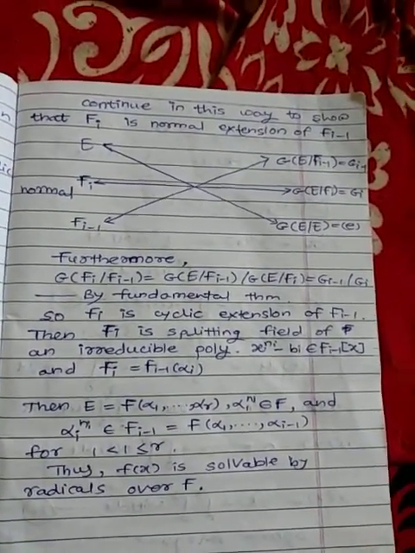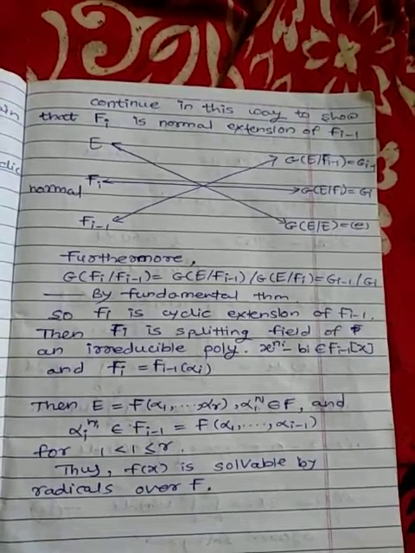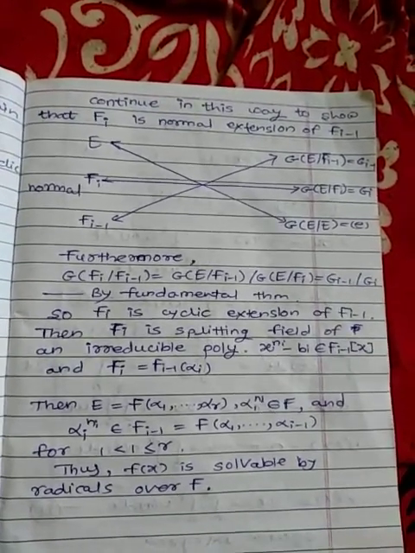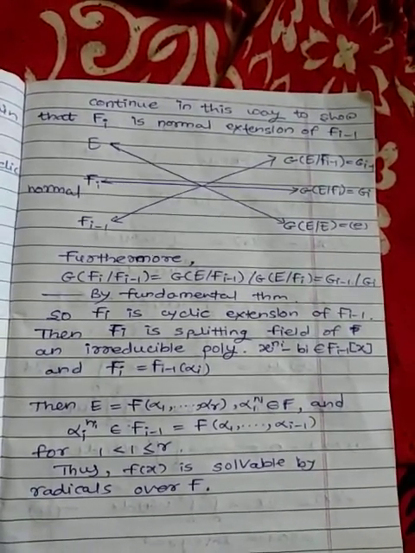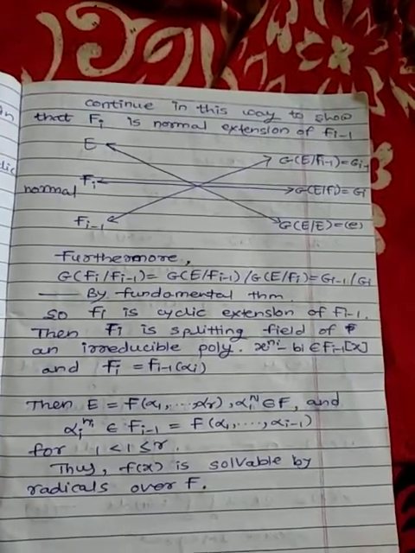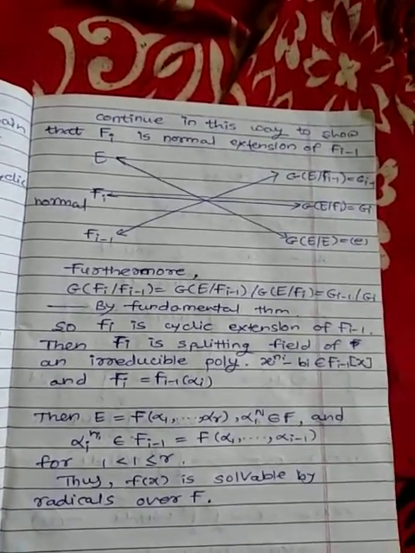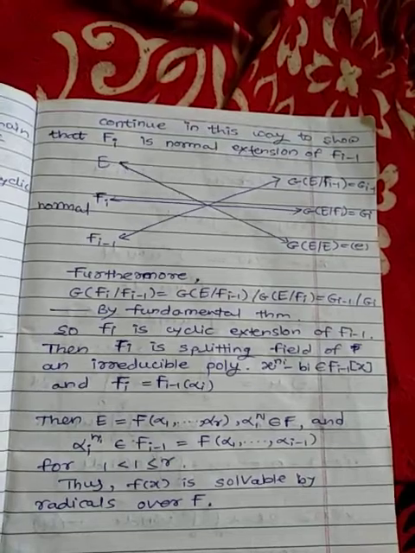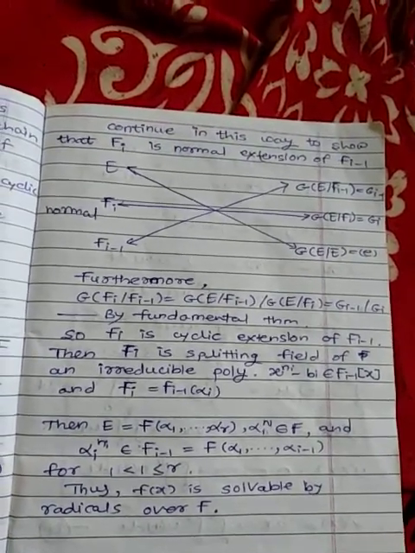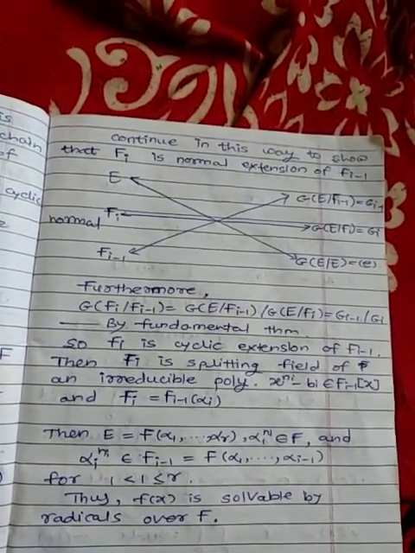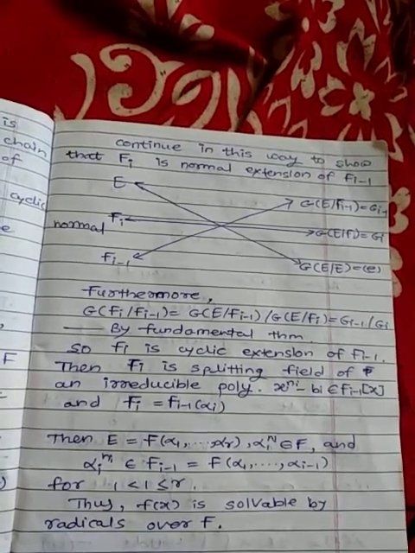So Fi is a cyclic extension of Fi minus 1. Then Fi is a splitting field of an irreducible polynomial x raised to ni minus bi belonging to Fi minus 1 of x, and Fi equals Fi minus 1 of alpha i.